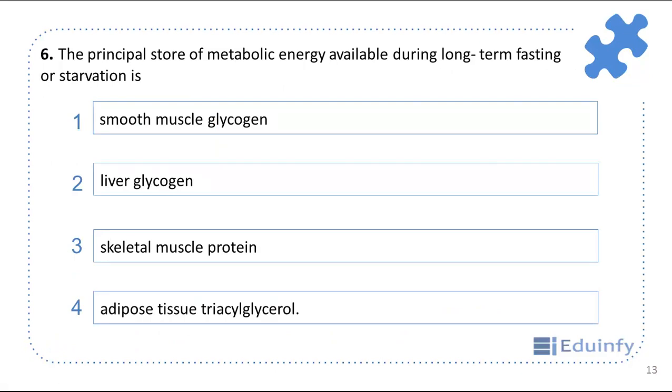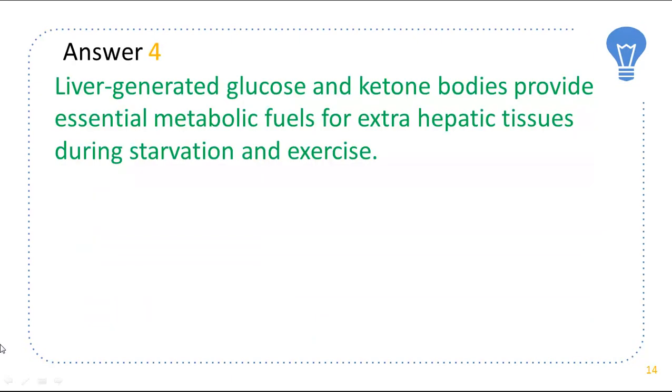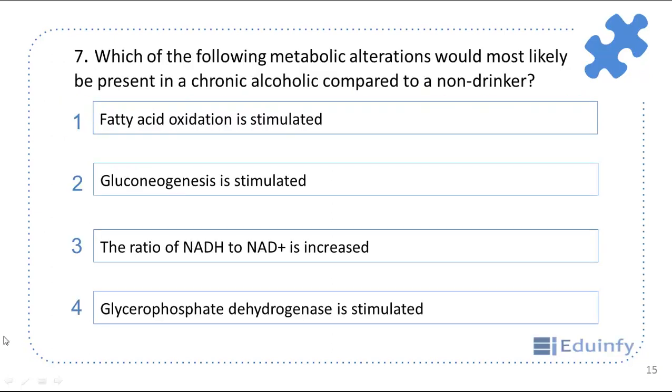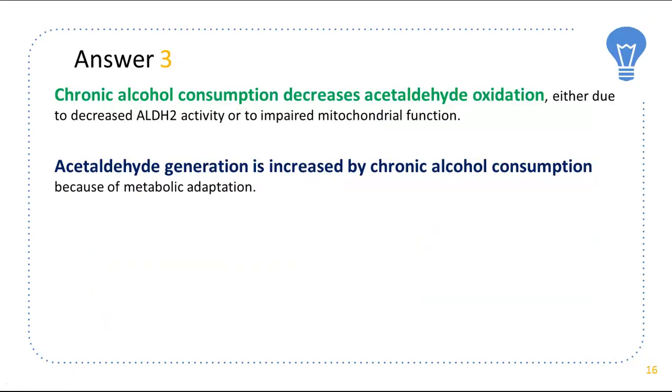The principal store of metabolic energy available during long-term fasting or starvation is? Here the answer is adipose tissue triacylglycerol. Liver generated glucose and ketone bodies provide essential metabolic fuel for extrahepatic tissue during starvation and exercise. Next question is, which of the following metabolic alterations would most likely be present in a chronic alcoholic compared to a non-drinker? So here the answer is the ratio of NADH to NAD positive is increased. In this case chronic alcohol consumption decreases acetaldehyde oxidation. Acetaldehyde generation is increased by chronic alcohol consumption because of metabolic adaptation.